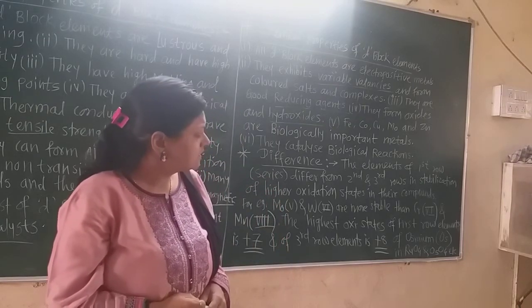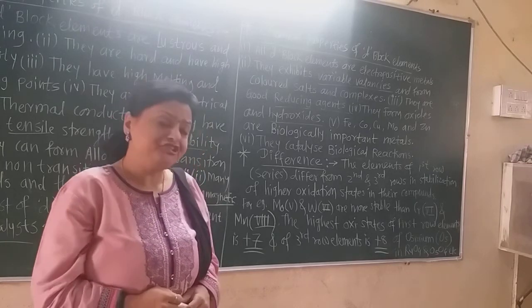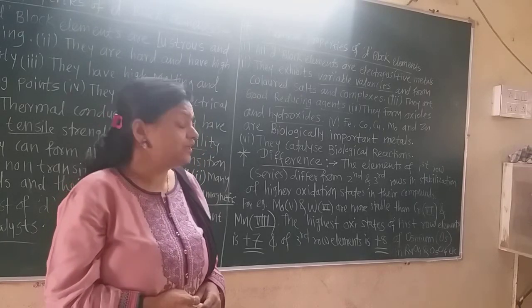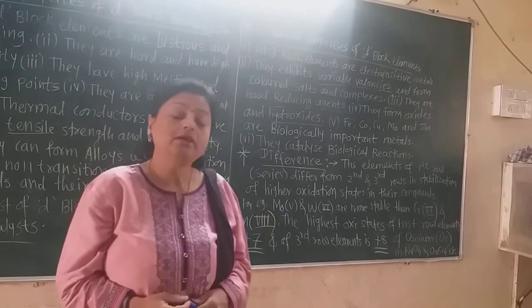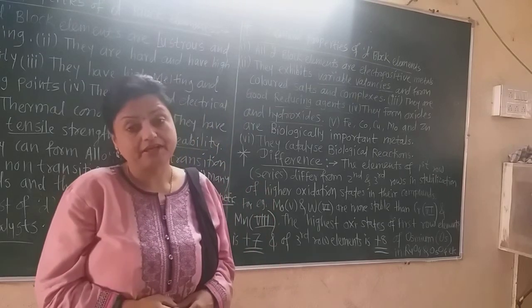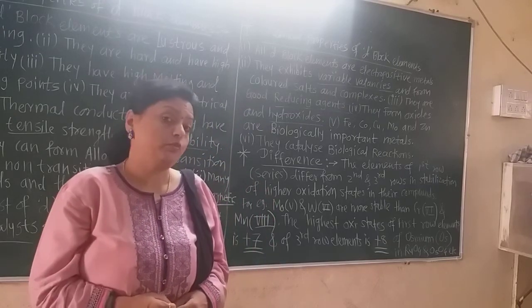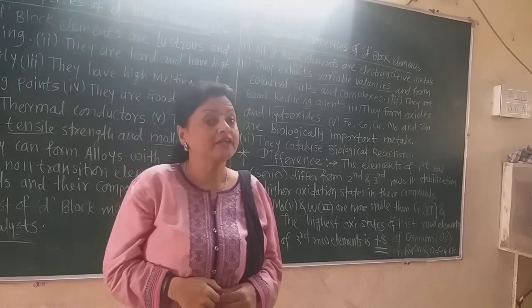Now iron, cobalt, copper, molybdenum and zinc are biologically important metals. They are very important. You know that in hemoglobin there is the element iron. Hemoglobin is nothing but a coordination compound or complex of iron.